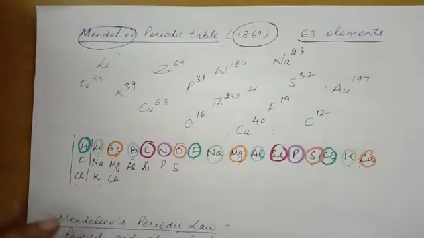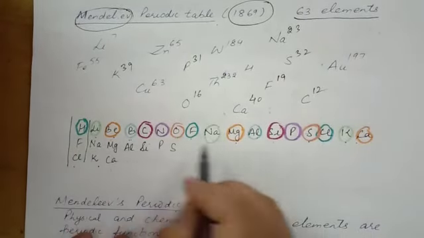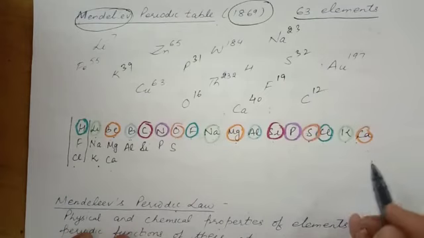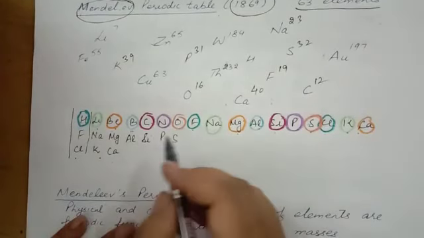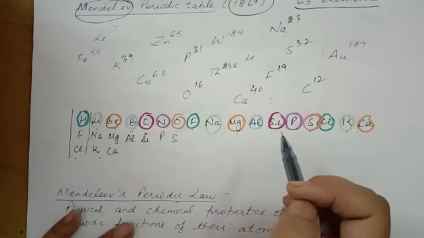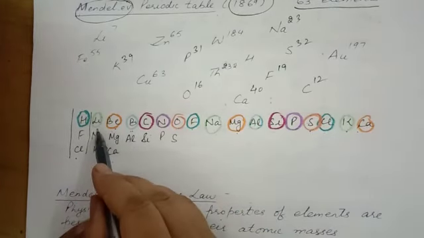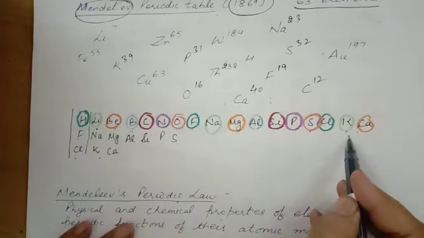And after that he started arranging the elements according to the increasing order of their atomic masses. And then he encircled the elements with the same properties with the same color. For example, lithium, then sodium, potassium.